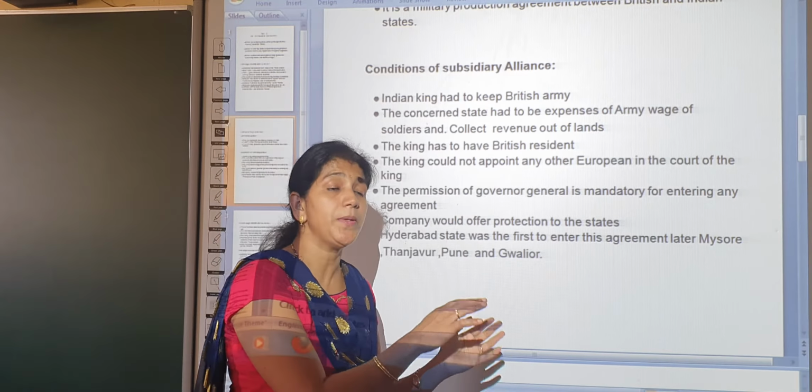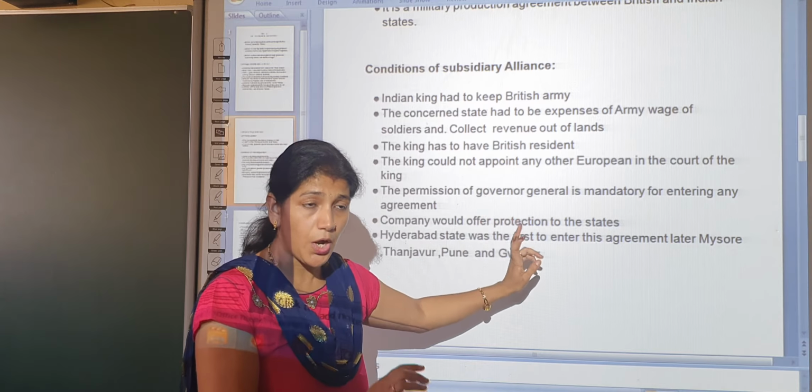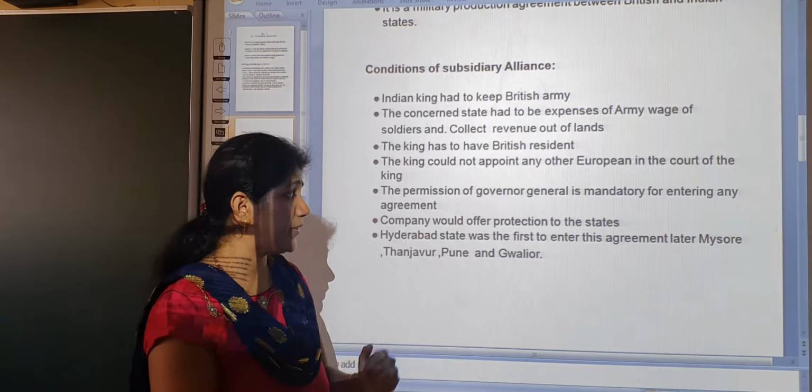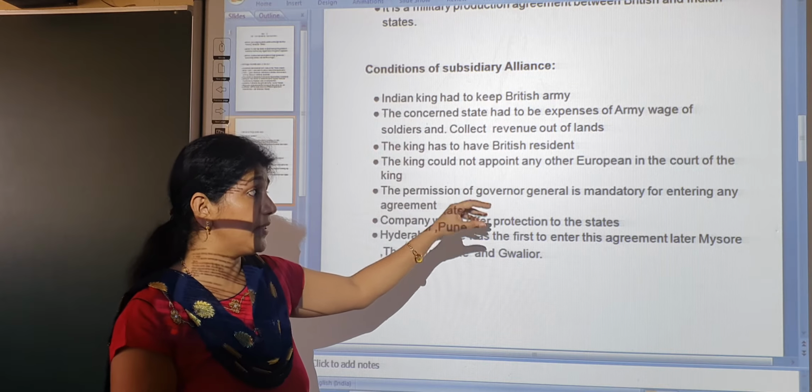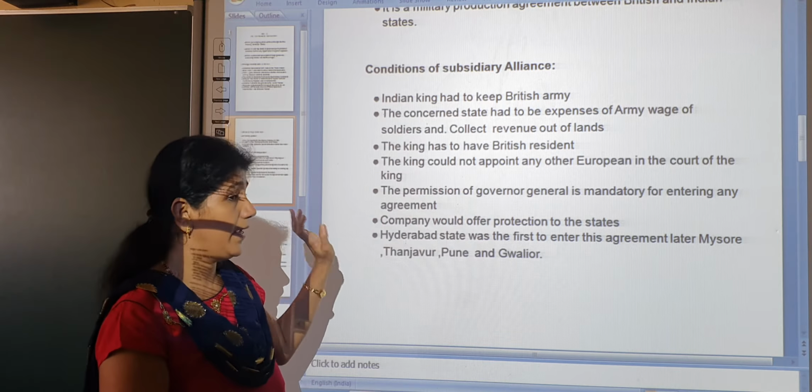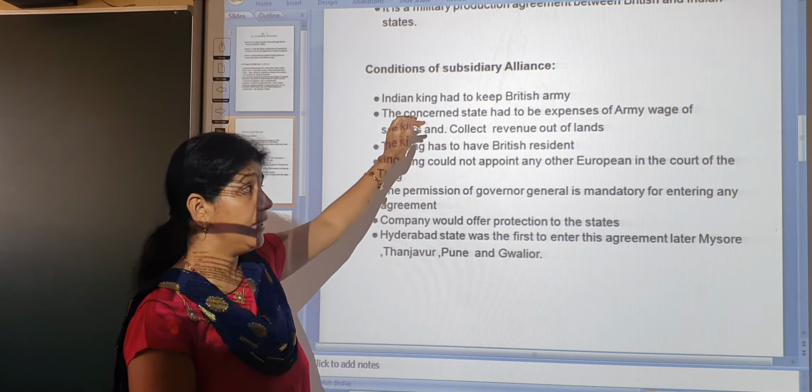It means without the permission of Lord Wellesley or any Governor General, they could not make any agreement with other rulers or other Europeans. That is also one of the conditions of the subsidiary alliance.